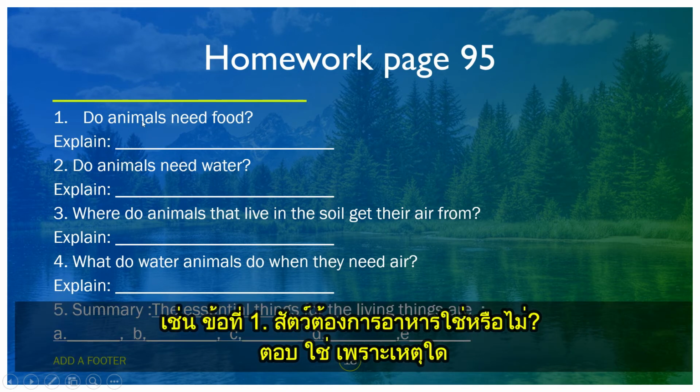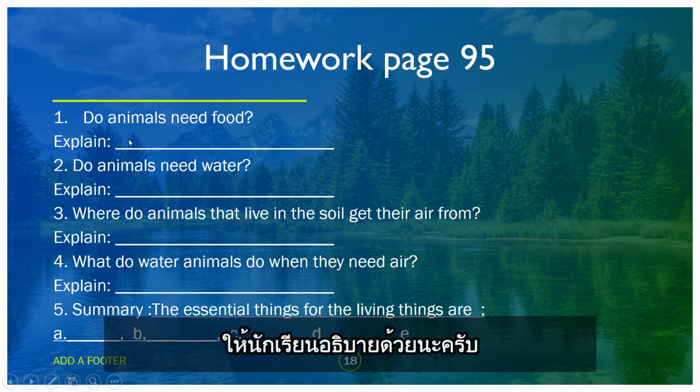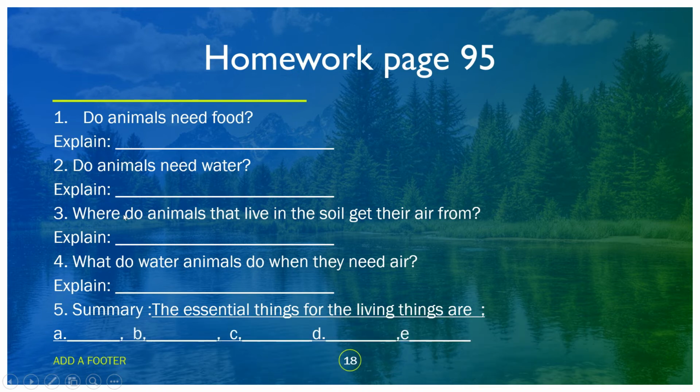Do animals need food? Yes or no? Yes. Why? Do animals need water? Yes or no? Yes. Why? Do not only answer yes. Just support your answer. If you answer yes, you have to write yes, because.